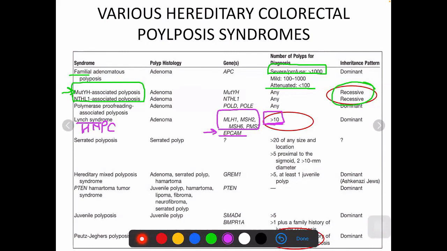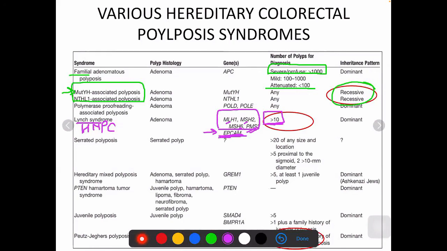So if there's an MCQ saying all of the following are lost in Lynch syndrome, like EpCAM, MSH6, PMS5, MLH1, that's why I'm telling you, you should remember the numbers and the letters of these genes also. EpCAM is a very important gene which can also be lost in Lynch syndrome.